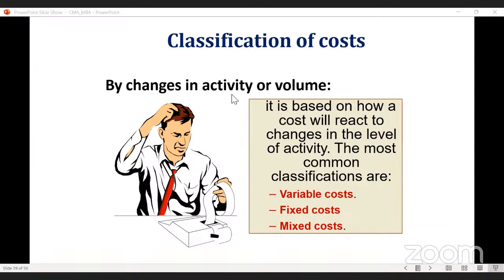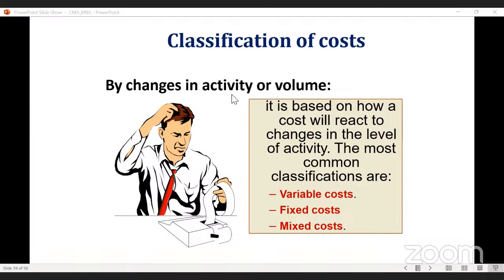Mixed cost, semi-variable cost. In semi-variable cost, in that particular factory, you are using electricity? Yes, sir. It depends on the volume. If you are producing 1 bread, let's say you are running your oven for 5 minutes. For production of 100 breads, automatically the time will be more. When the time will be more, the electricity consumption, the units of electricity consumed by the machine, will also be more.